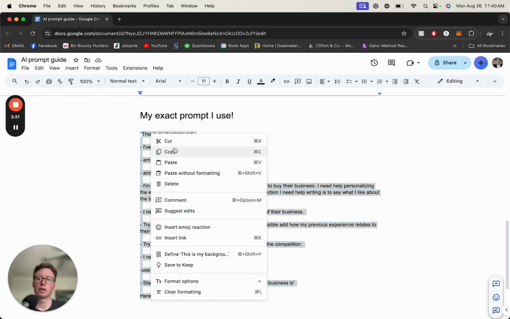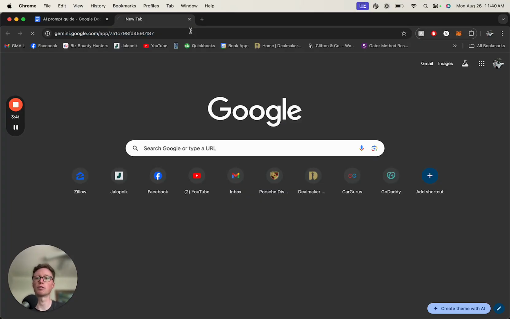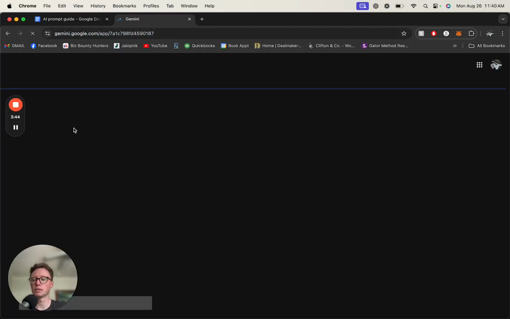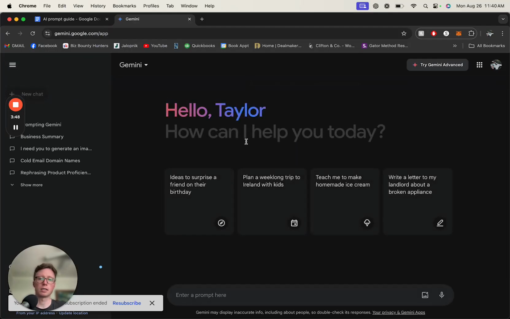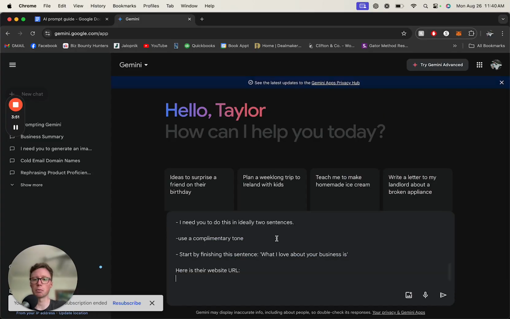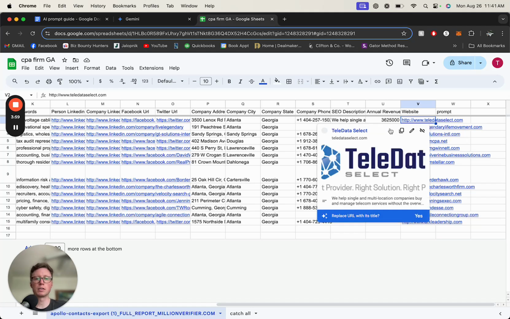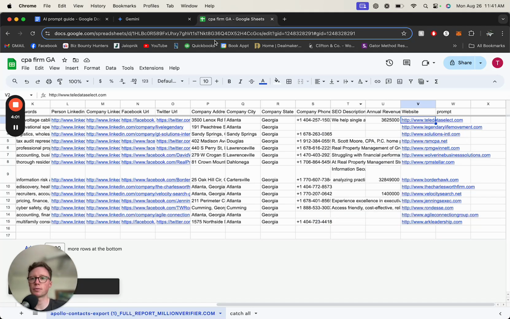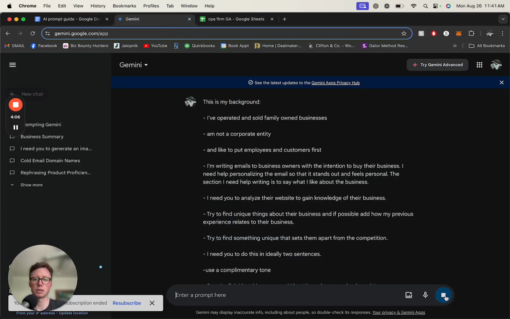So here, we'll try it with Gemini first for our first business. New chat, we're going to copy and paste that prompt and the website URL. Let me grab the spreadsheet real quick. Okay, first line, we're going to copy this, come into here. Here's the website URL, paste, and submit. Let's see what it comes up with.